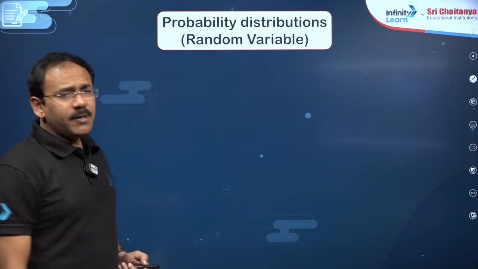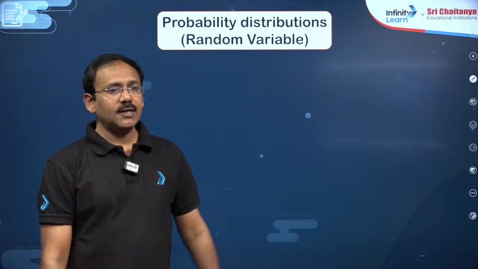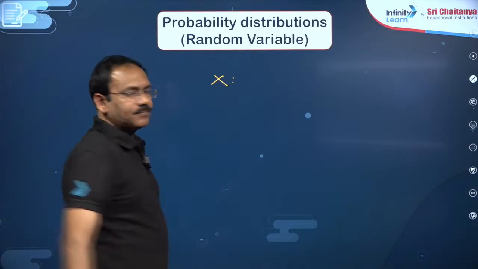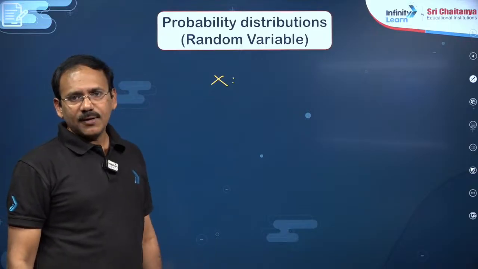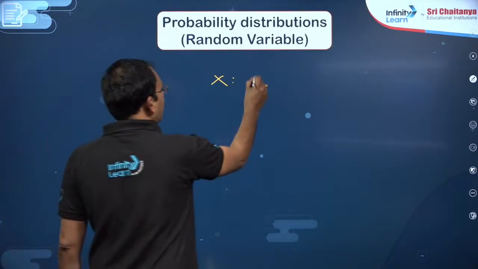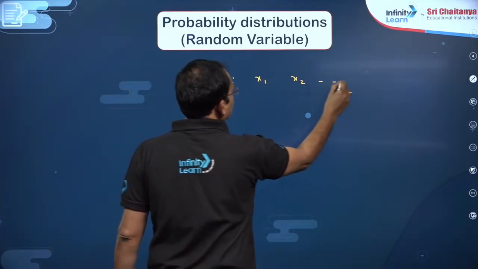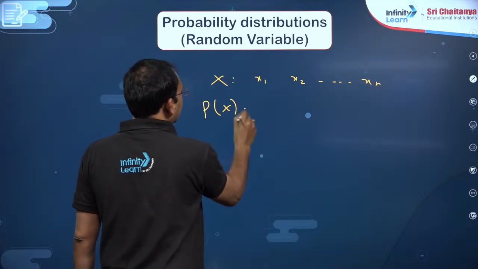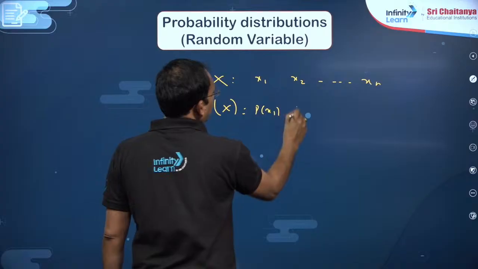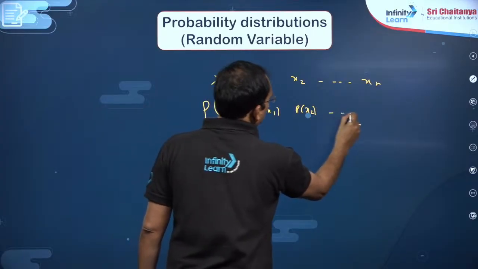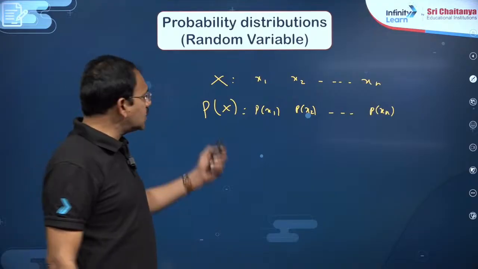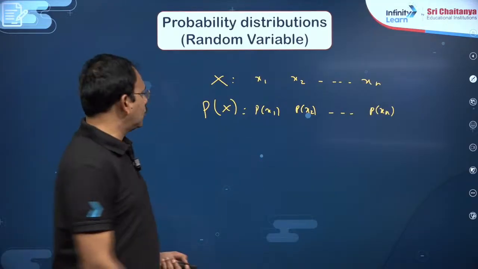Next, probability distribution or random variable. Here, my dear friends, there will be some variable x, and it will have certain possibilities x1, x2 and so on, xn, whose probabilities will be p of x1, p of x2 and so on, p of xn. Now, dear students, each probability must be greater than or equal to 0.